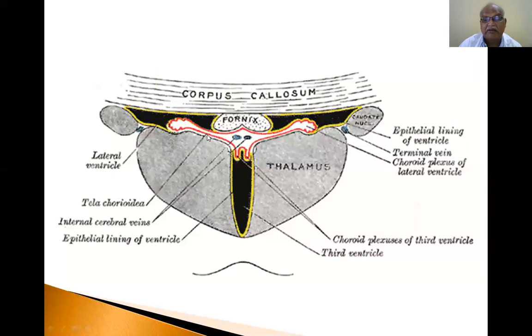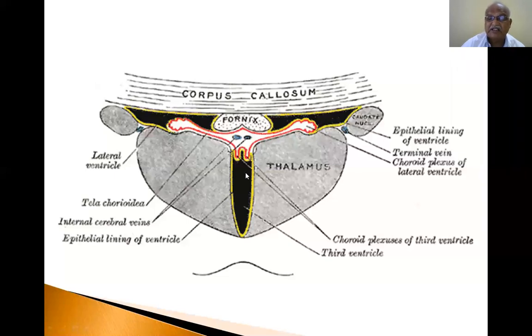Tela choroidea is nothing but a double layer fold of pia mater. Pia mater is the inner layer. Dura mater is the first layer, arachnoid mater the second layer, and pia mater is the third layer of the central nervous system. It is present in the brain and in the spinal cord also. So the double layered folded part is the tela choroidea. Choroid plexus is nothing but the blood vessels present in the double folded layer of pia mater.